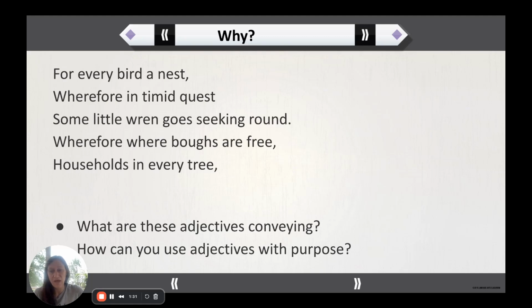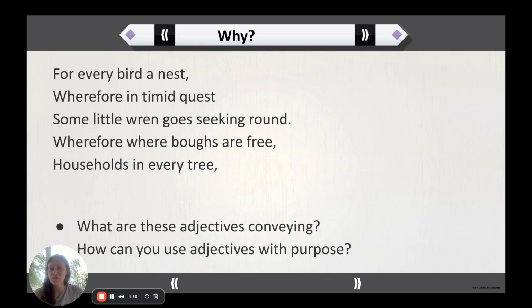So if an adjective is used multiple times, so repetition of an adjective, that kind of signals to me something's important, right? So every bird, every tree, a lot of emphasis that she is talking about birds. She is trying to get the point across that this happens frequently, that birds in the tree, very important.